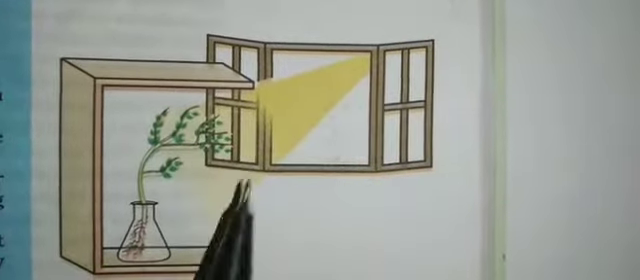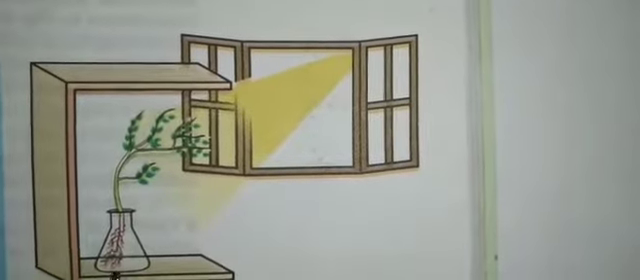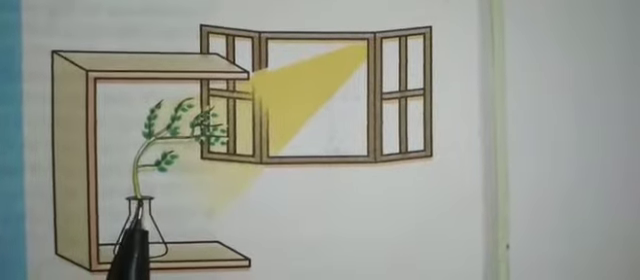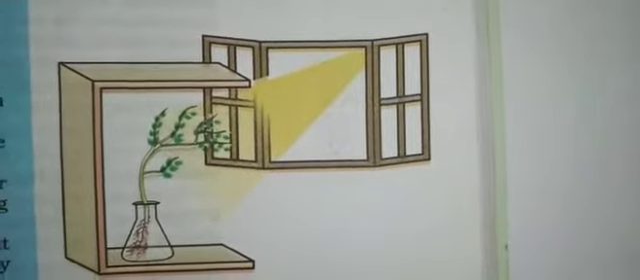So here the roots do not perform photosynthetic activity, right? They do not require light also. So hence this root is going away from the light. This is one activity.